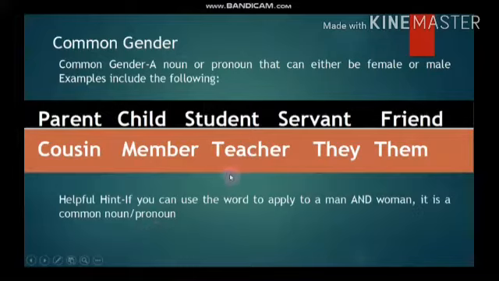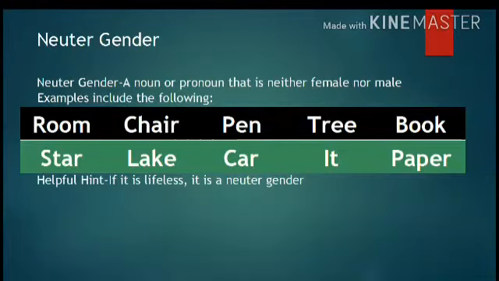Like if you can use a word for both of them, like the word parent, the word child, student, all these words. So words like these which you can use for both male and female will be called a common gender of a noun.